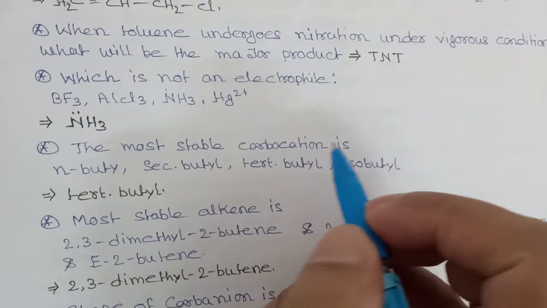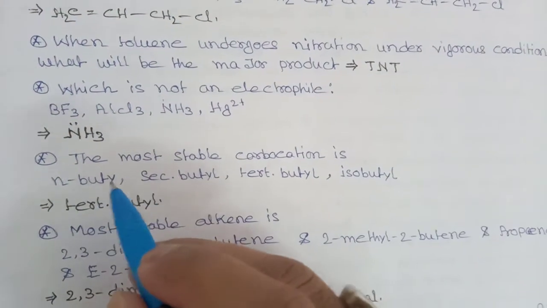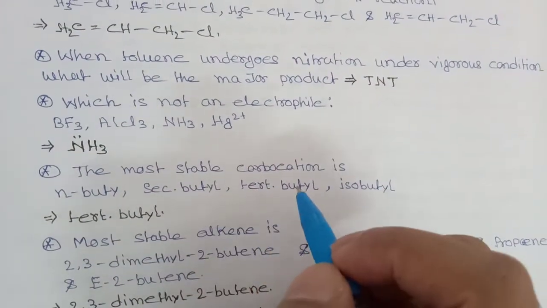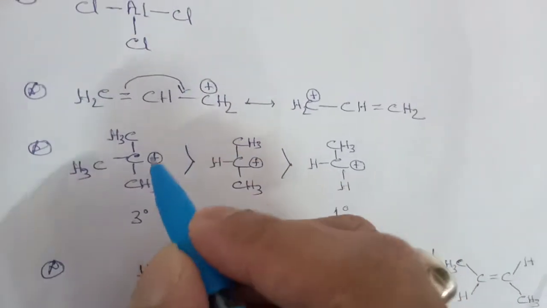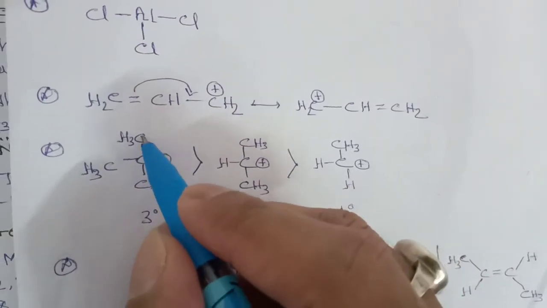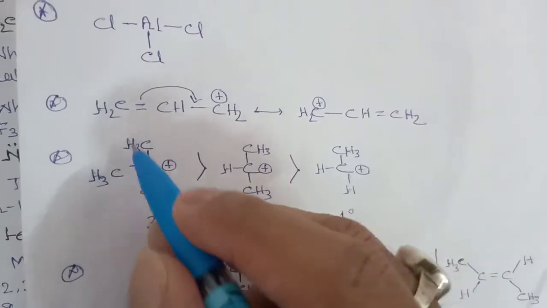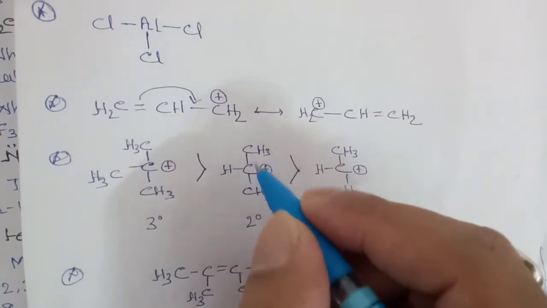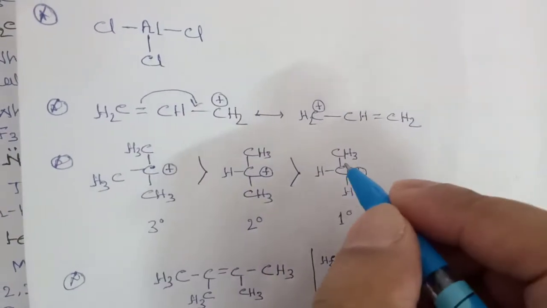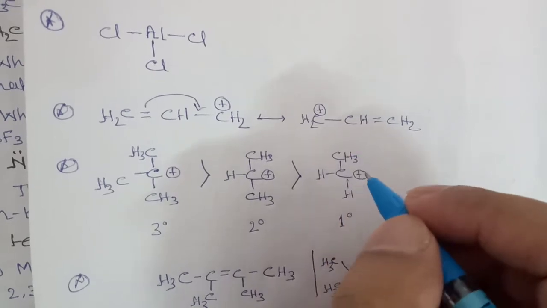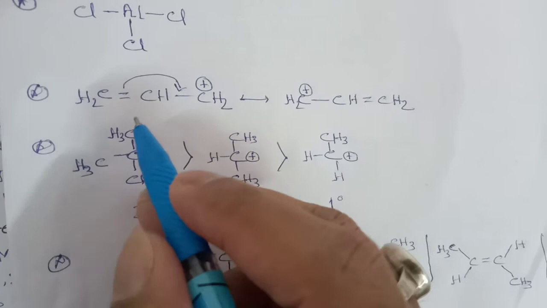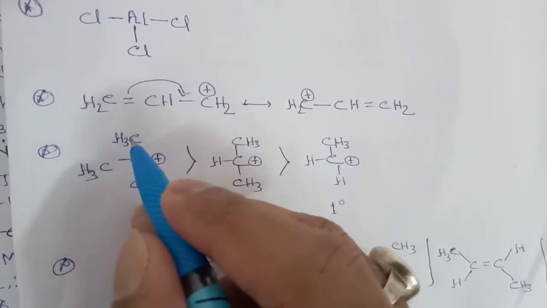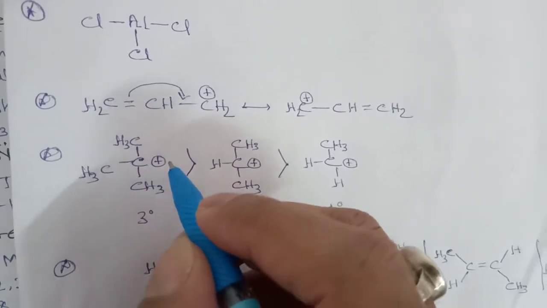The most stable carbocation among normal butyl, secondary butyl, tertiary butyl, and isobutyl is the tertiary butyl. When this carbocation carbon is connected to 1 carbon, 2 carbon, and 3 carbon, this is called tertiary. This is 1 carbon, 2 carbon, so that is secondary, and if the carbon is connected to only 1 carbon, then that type of carbocation will be called primary carbocation. And these groups are electron releasing groups. So when they release electrons, the plus charge will be stabilized.